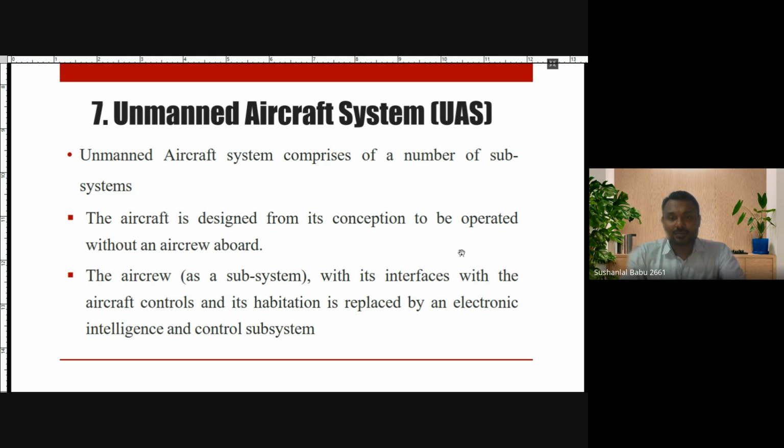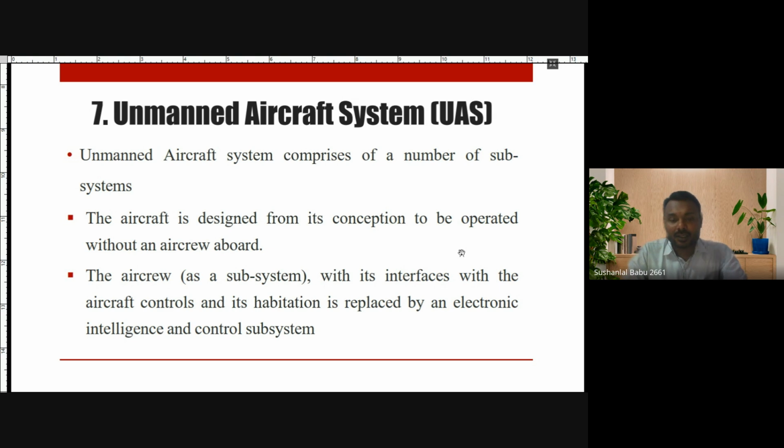So what is the difference between the manned aircraft system and the unmanned aircraft system? The only difference is that unmanned aircraft system means there is no human presence in the aircraft. Manned aircraft system means there is a human presence in the aircraft. So the similarities are more. Only this is the difference. All others are similar to the manned aircraft system.